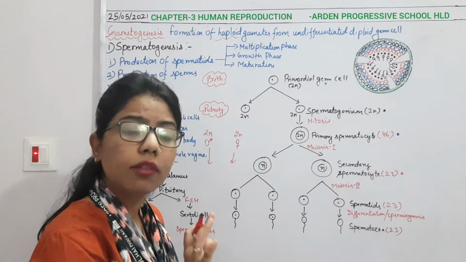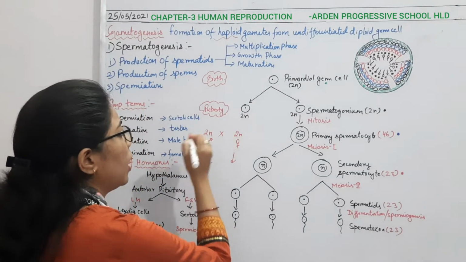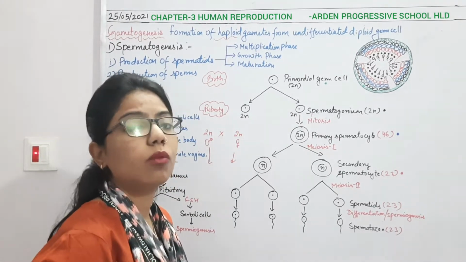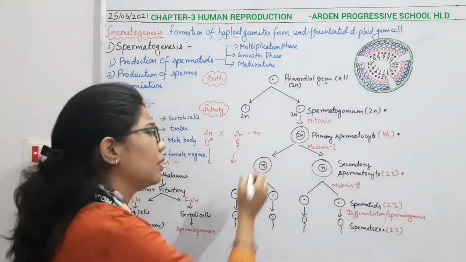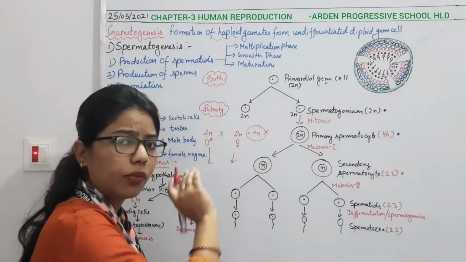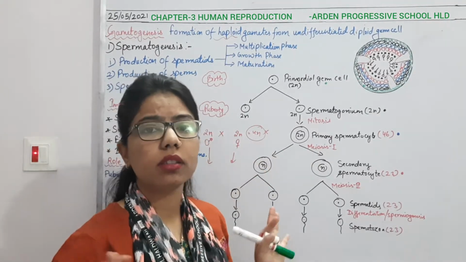What will happen if there are no haploid gametes? Imagine that if 2n and 2n fertilize with each other, there will be formation of 4n. But this is not the ploidy level of any human being. If it is 4n, it means it is not a human being.